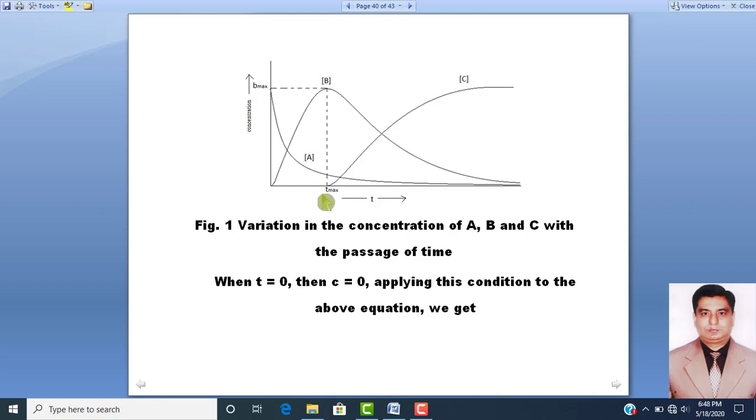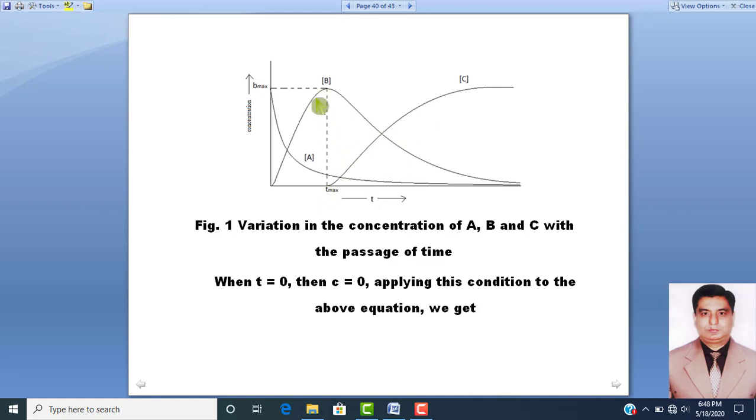So dear students, here is the interesting point: at the time T max, you can see in this figure that the concentration of C is just starting from time T max.